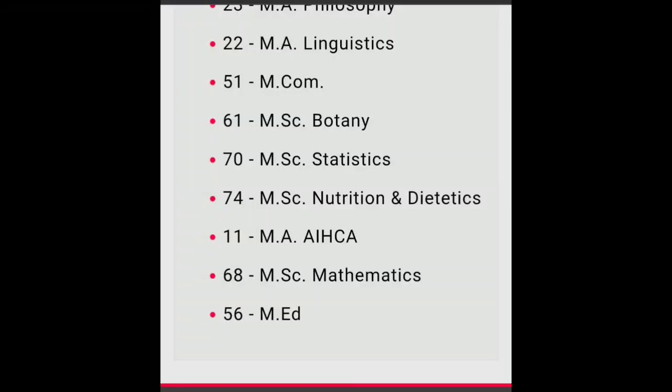So the candidates from all these subjects, you can go to the CPGET 2025 website and download your response sheet, and also download the master question paper of your subject with answer keys, and also raise objections. If you have any objections in the question paper or in the answer sheet, you can raise them by using the objection window.